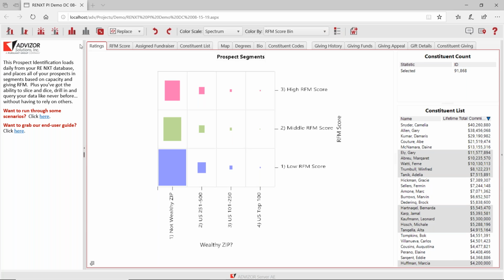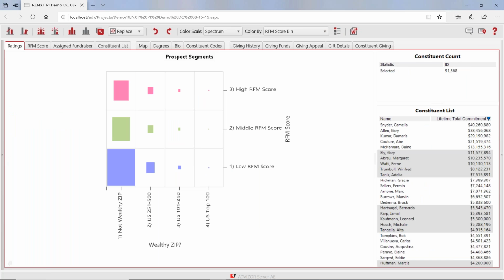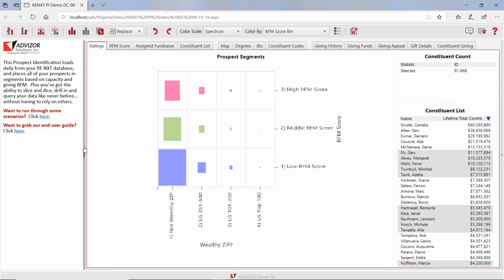It's ratings, and there's this panel on the left which has text that helps describe what's on the different pages. I'm just going to hide it. You can always bring it back if you need it. But I'm going to hide it for now.